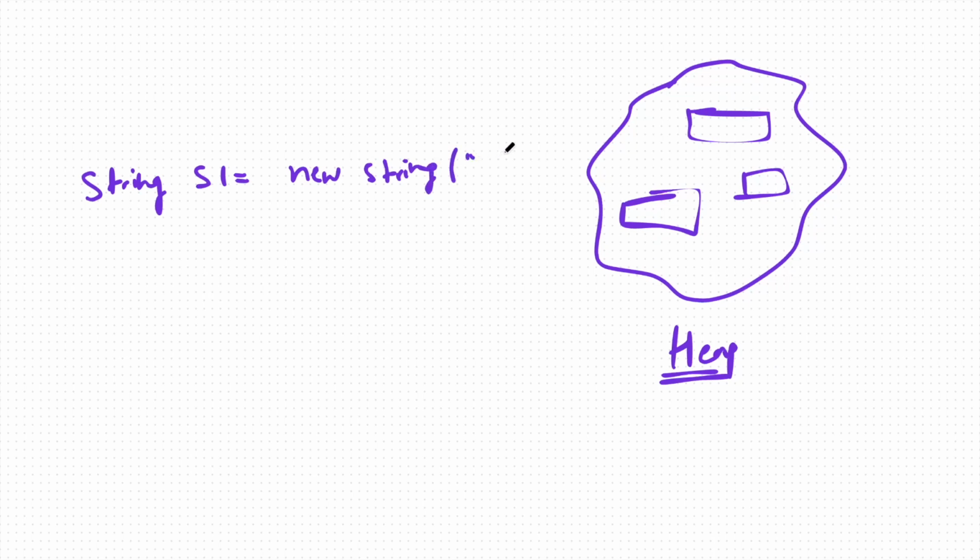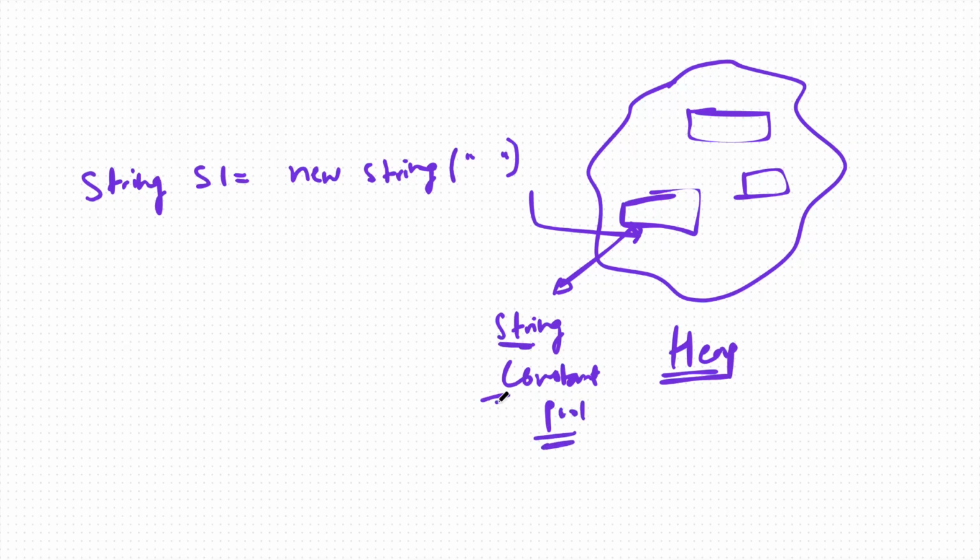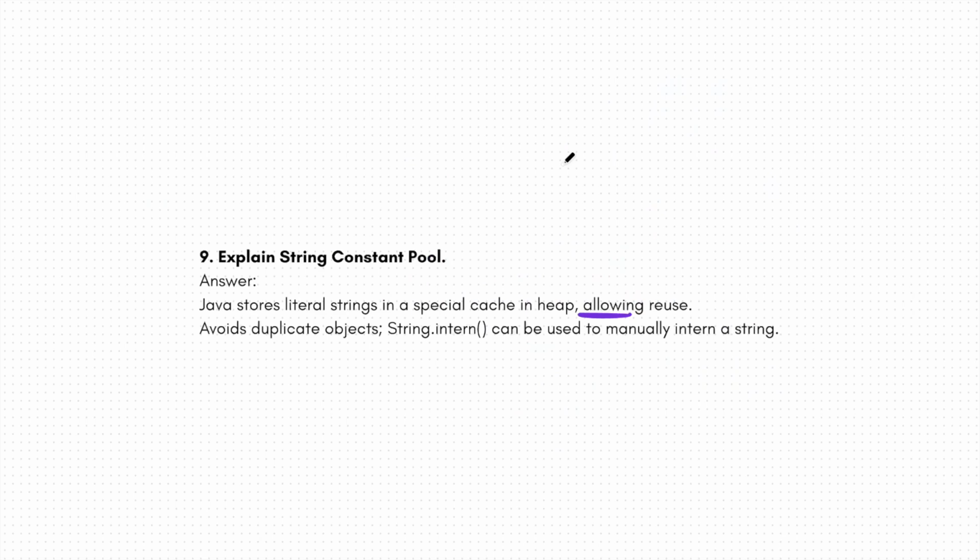right, it means it creates a new block of memory, and this block of memory is called the string constant pool, okay, and it helps me to reuse the memory. So this is my s1, someone s2 can also refer to this memory, s3 can also refer to this memory, s4 can also refer to this memory. This is the use case of having a string constant pool. So it avoids duplicate objects, okay, and String.intern can be used to manually intern a string.